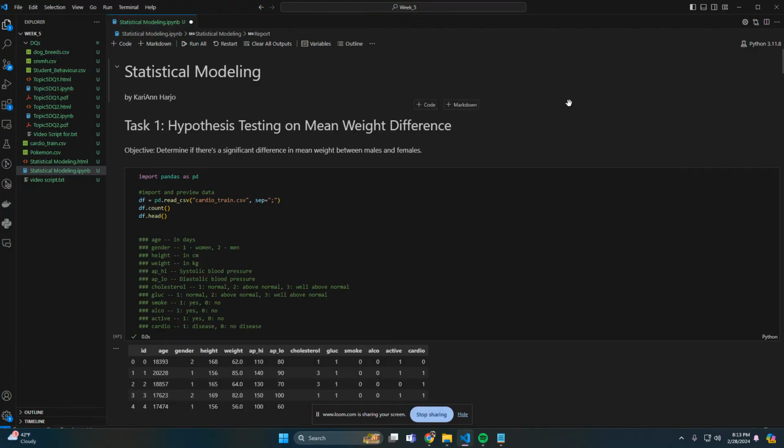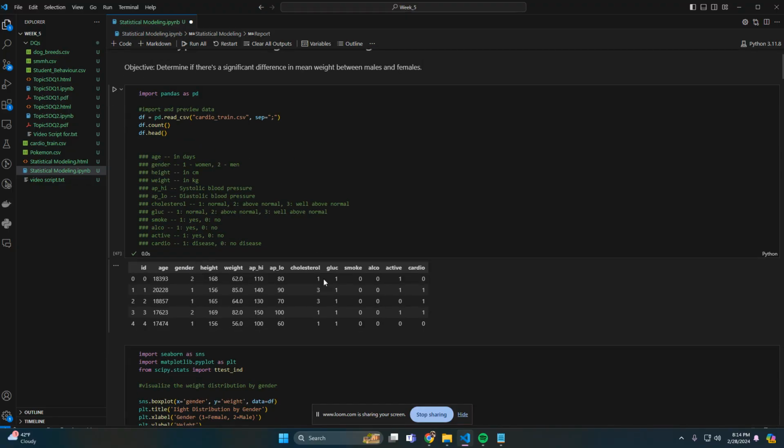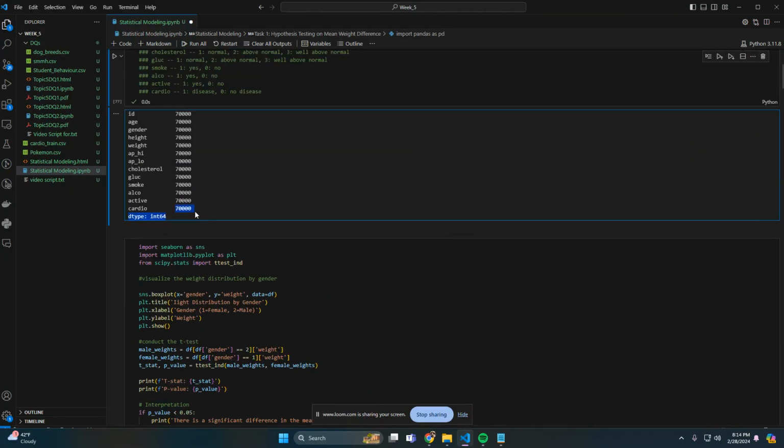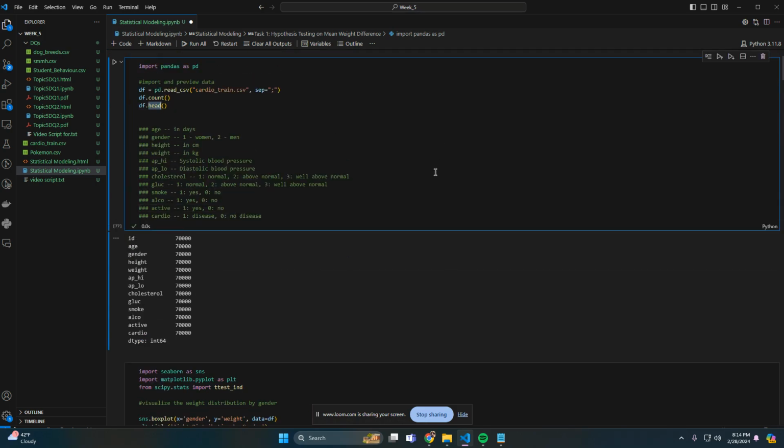As we scroll all the way to the top, it's about statistical modeling. Objective 1, we were asked to determine if there's a significant difference in mean weight between males and females. I downloaded a cardiovascular disease health data set, and here you can see a summary of it. If we look at the count, there's well over 500 here. There's 70,000. So plenty of people here to look at.